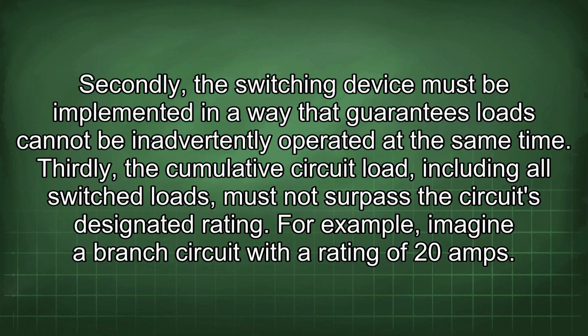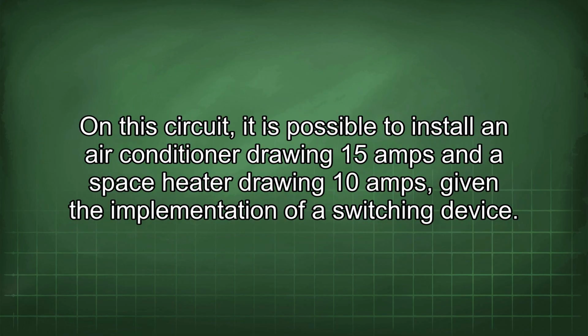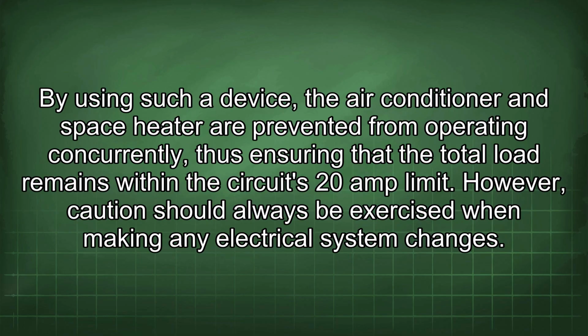For example, imagine a branch circuit with a rating of 20 amps. On this circuit, it is possible to install an air conditioner drawing 15 amps and a space heater drawing 10 amps, given the implementation of a switching device. By using such a device, the air conditioner and space heater are prevented from operating concurrently, thus ensuring that the total load remains within the circuit's 20 amp limit.